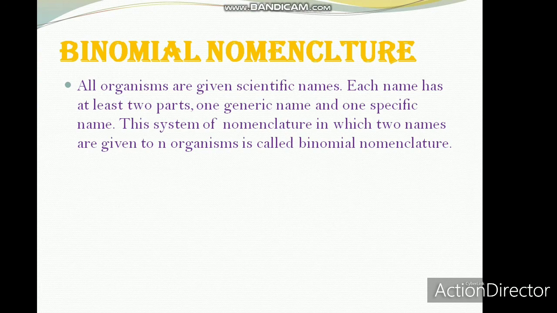Bi means two, that means the name should be in two parts. So the process of providing a scientific name to an organism in two parts, the first part generic name and the second part specific name, is known as binomial nomenclature.